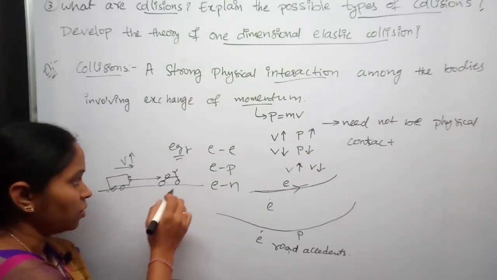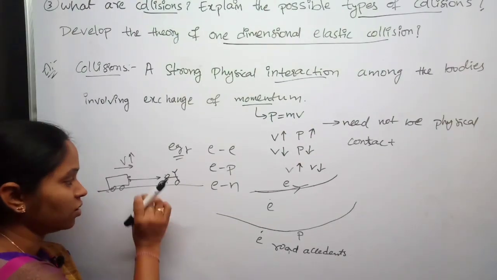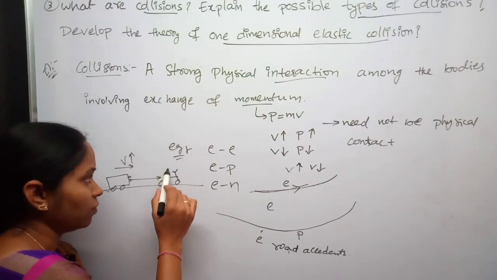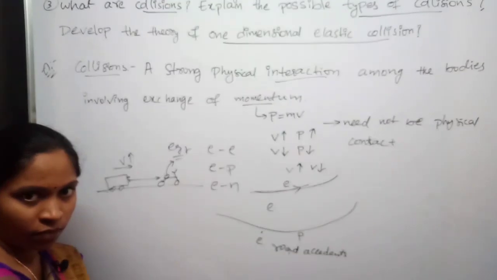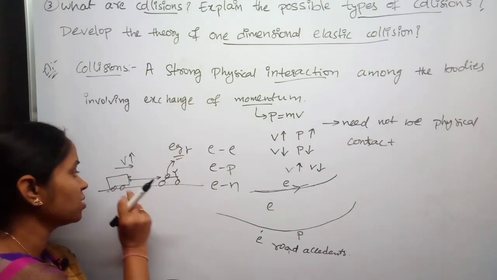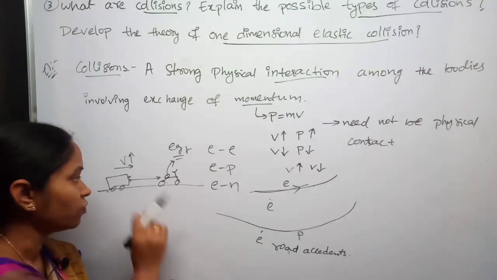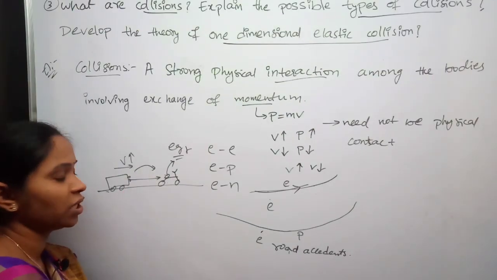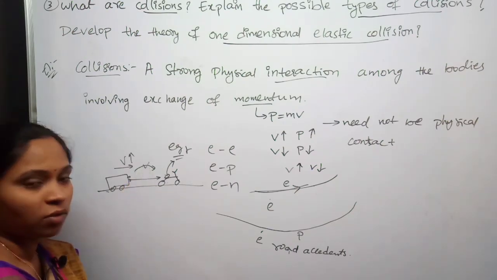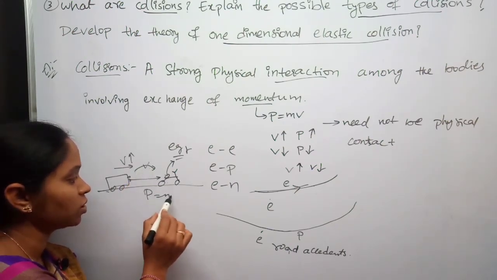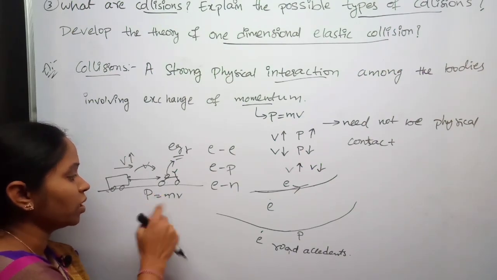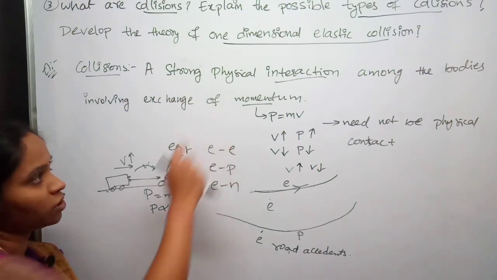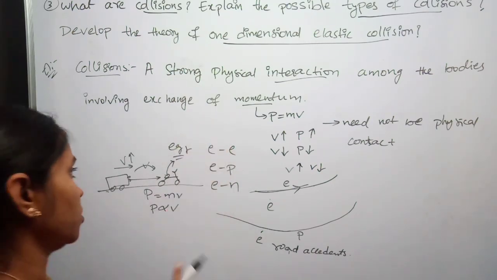After the accident, there is physical contact between the bodies, and the person on the bicycle will be thrown away. Here the velocity of the bicycle increases because of the velocity of this huge body. Velocity is exchanged between the bodies, that means momentum is exchanged, because momentum and velocity are directly proportional to each other. Here momentum exchange takes place in case of collisions.